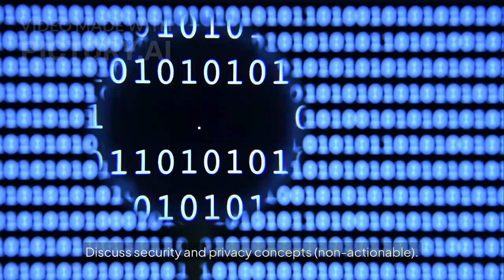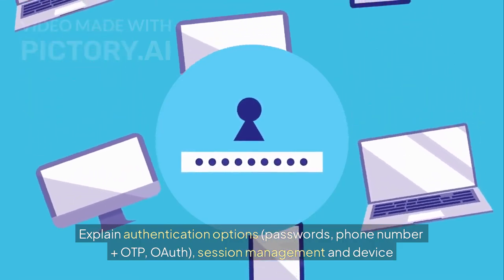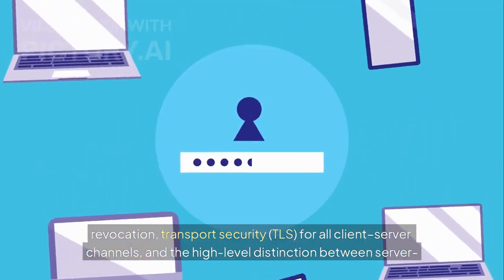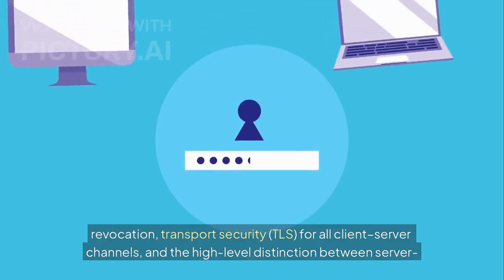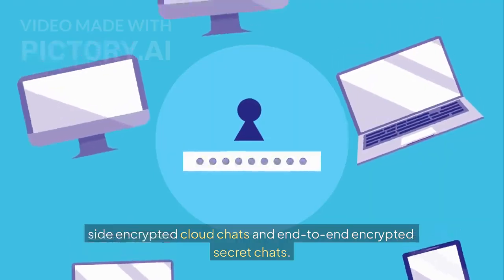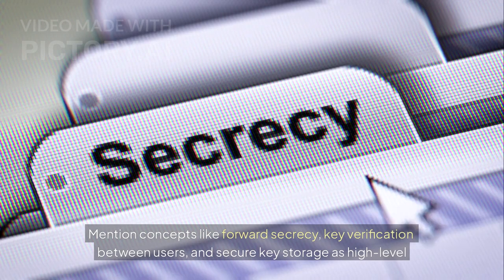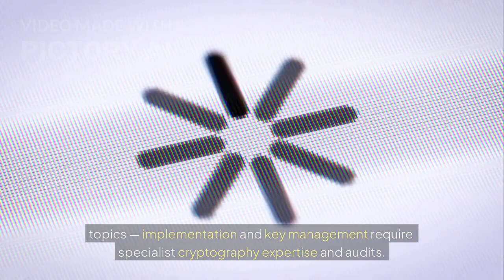Discuss security and privacy concepts, non-actionable. Explain authentication options: passwords, phone number plus OTP, OAuth, session management and device revocation, transport security, TLS, for all client-server channels, and the high-level distinction between server-side encrypted cloud chats and end-to-end encrypted secret chats. Mention concepts like forward secrecy, key verification between users, and secure key storage as high-level topics. Implementation and key management require specialist cryptography expertise and audits.